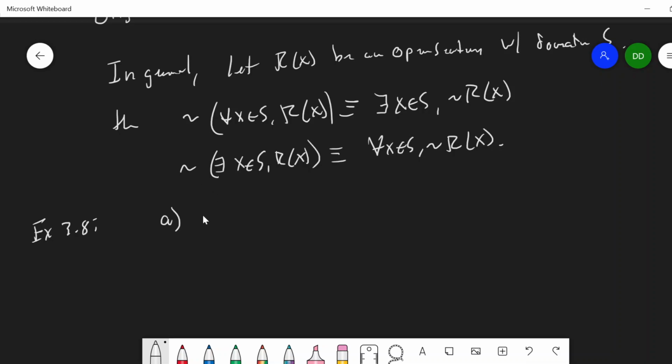Focus on A first, and we want to express the negation of the statement. So the first statement is, for every integer n, the integer 2n squared plus 5n plus 1 is odd.